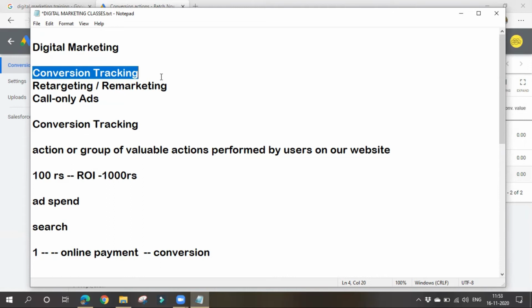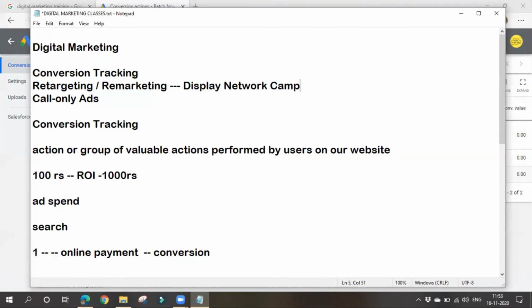So we can do this remarketing with the help of display network campaign. Why display network campaign? In case of search network campaign, we can show ads only when people are searching for our business. But in case of display network campaign, we can show ads to a random number of people. People are not searching for our business.